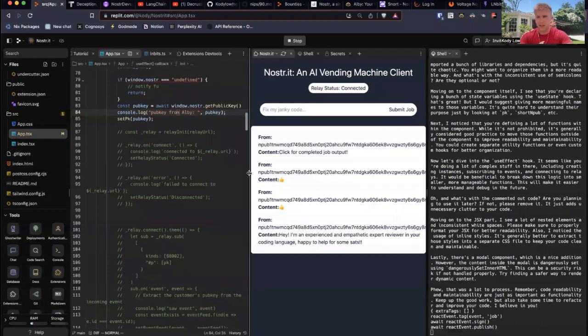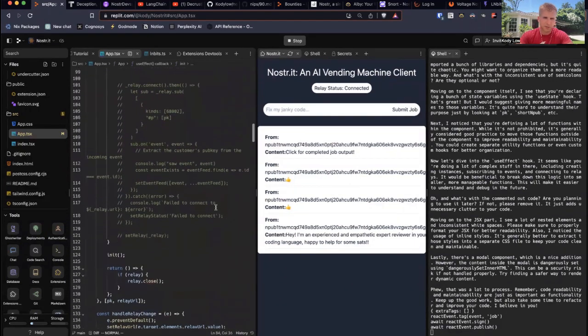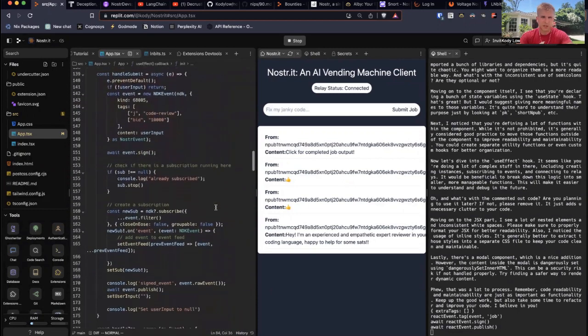So the client here, the Replit code editor client, doesn't get your private key. You don't have to leak your secret to it or give it your actual data. You just give it what the public key is. Then we've got some commented out code here for a different way that you could connect to a single relay instead of multiple. And then over here is handle submit.